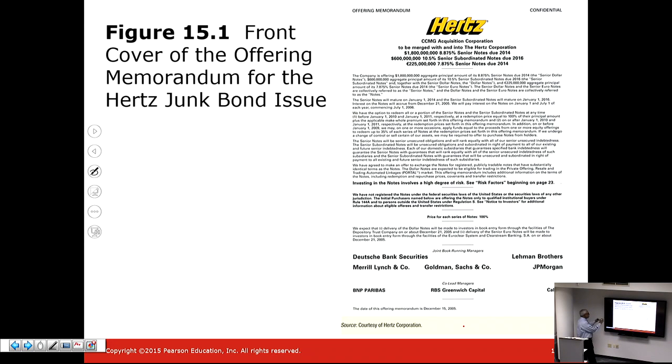So here is the front cover of the MOU that lays out the public issue. It tells us how much money we are raising, at what coupon rate, and when this will be due. If they are in different tranches, partly it is designated in euro, so it also has an international dimension to it. Who are the syndicate of issuers that are working to help the company bring this issue? These are essentially the book managers that will buy the bond from the company and then sell the bond to the public.